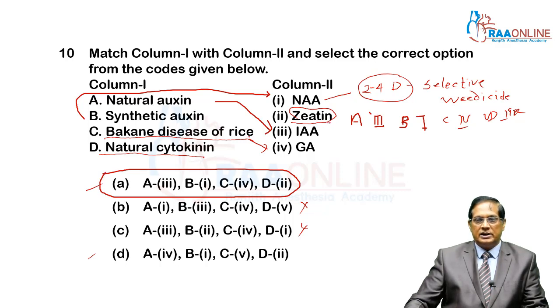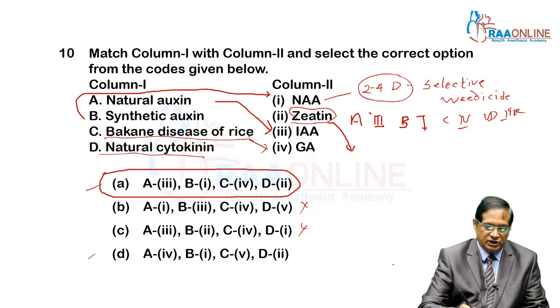Natural cytokinins can also be seen in extract of immature maize grain.